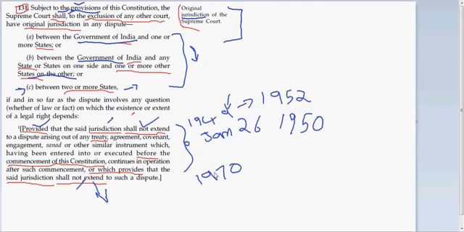That's what it means. But there is something else. Article 143 says that the President can refer any such dispute to the Supreme Court. That means though the Supreme Court has no original jurisdiction over such disputes, if the President wants it, then the Supreme Court can take up such cases. That we will see in detail in the Article 143 video.